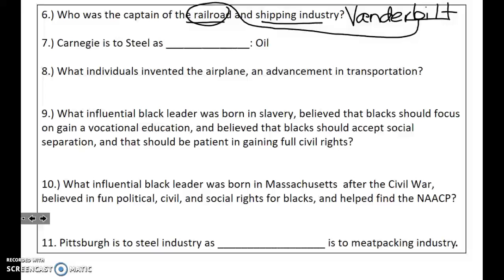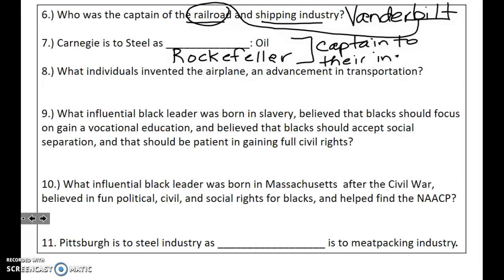Question 7, Carnegie is to steel as Rockefeller is to oil. Okay, the relationship there is captain to their industry. We know that steel is made from iron ore and it's cooked.